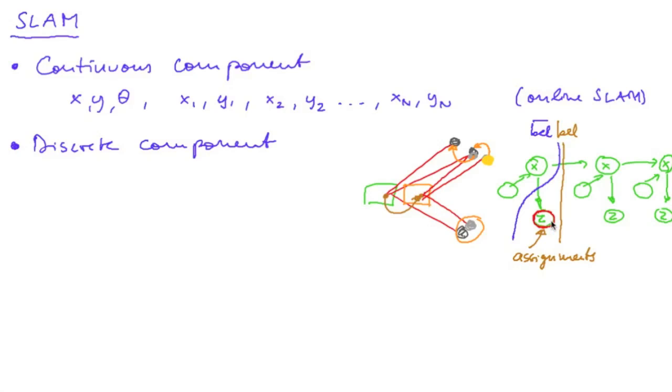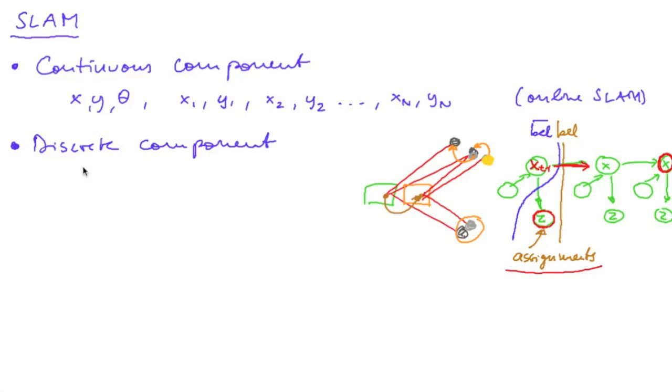And so these assignments, which are discrete in nature, might introduce errors which might lead much later on to large errors of our state, which we then can't correct anymore because we don't keep track of those assignments. So the assignments we make here lead to a posterior x, and then all this information is lost. And this posterior x, or this posterior belief, is the only information that is kept.